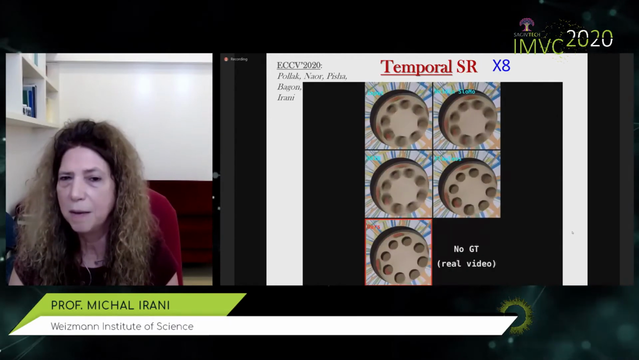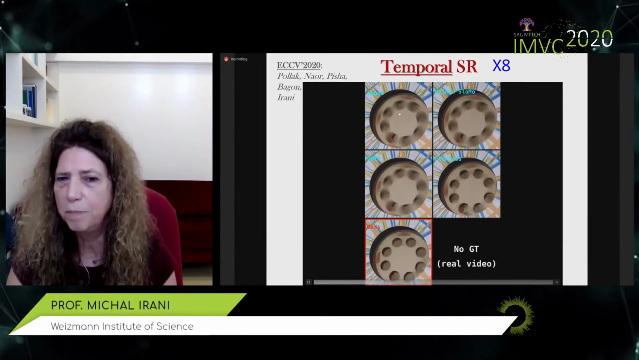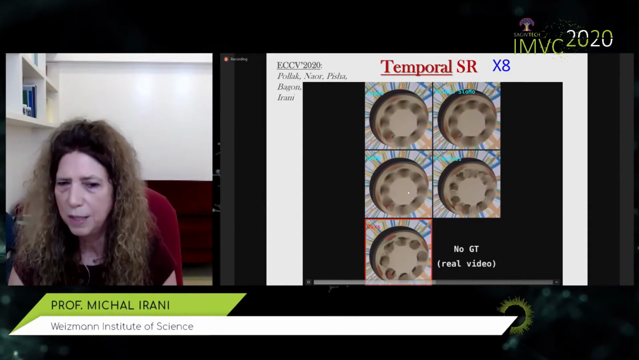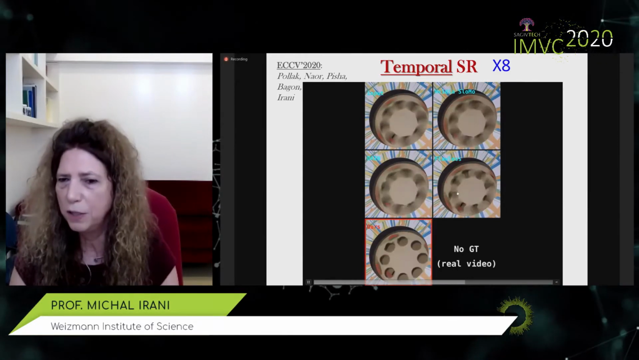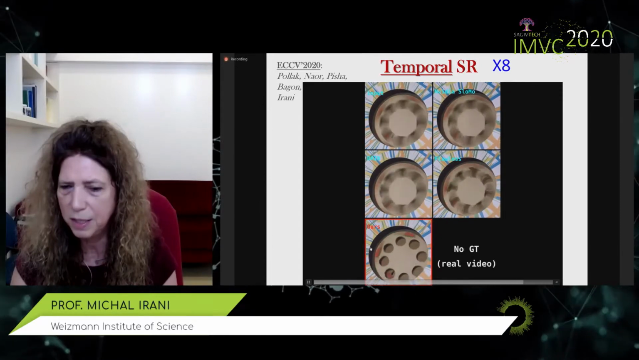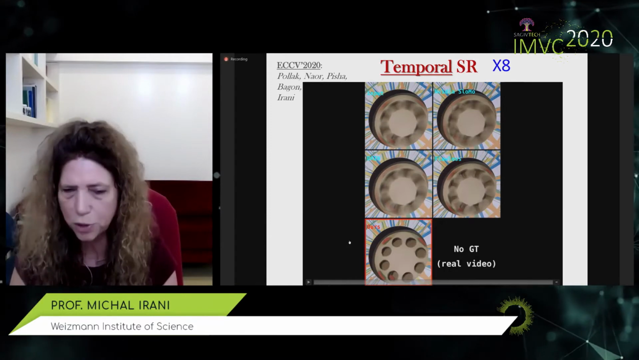Here is another example, a rotating disc. You can see here the input video played in slow motion. Once again, NVIDIA slow-mo, DAIN, FLAVR. They try to increase the frame rate, but they do a poor job. And here is our result. You can see it's not perfect, but we're able to mostly undo the motion aliasing and motion blur.